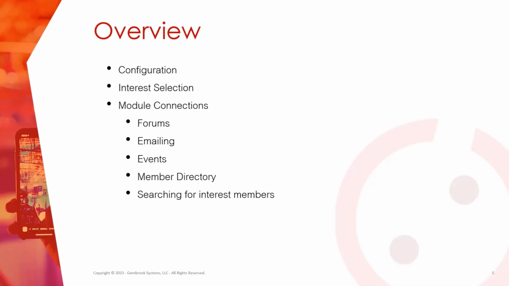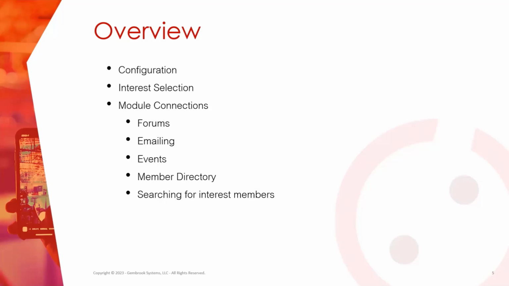So before we get into it, we'll be talking about the module configuration. And then we're going to talk about how members can select their own interests. They can do that when they're signing up or when they're renewing their membership, or they can do it from their own member profile. And then we'll also go over what modules the interest module connects to.